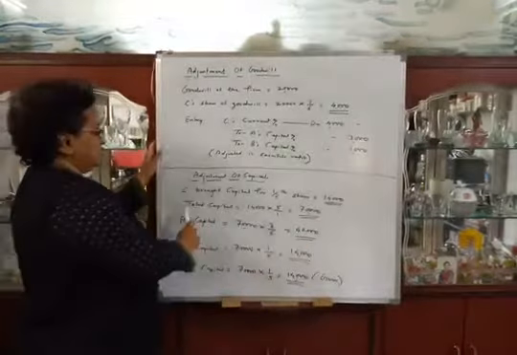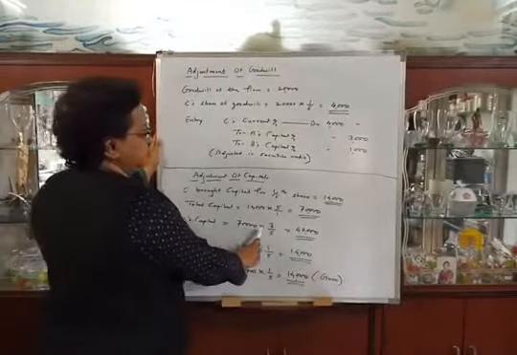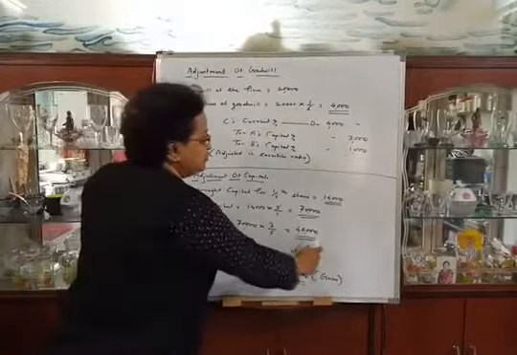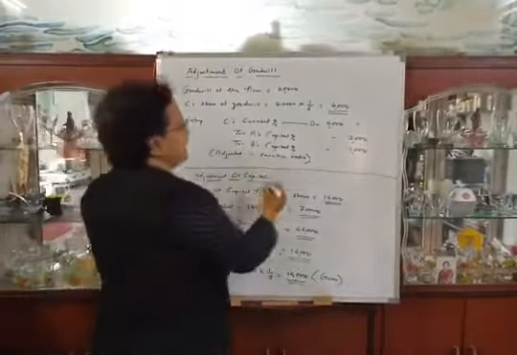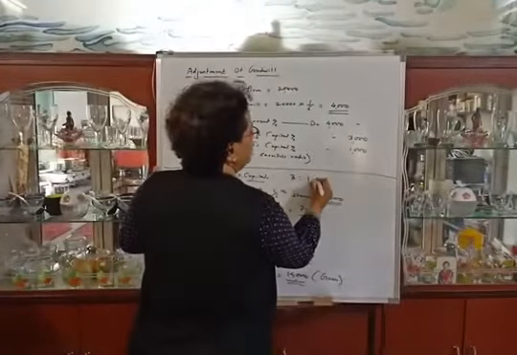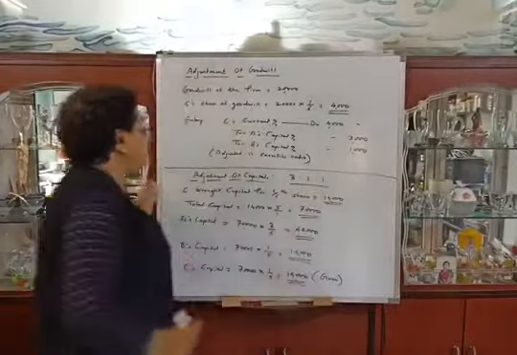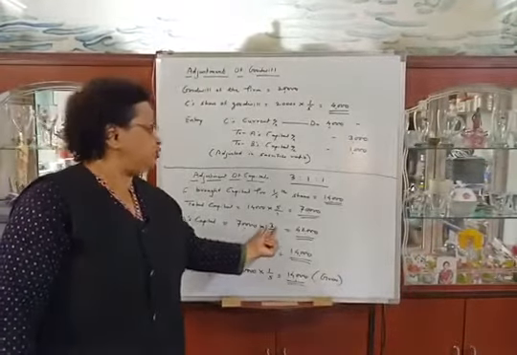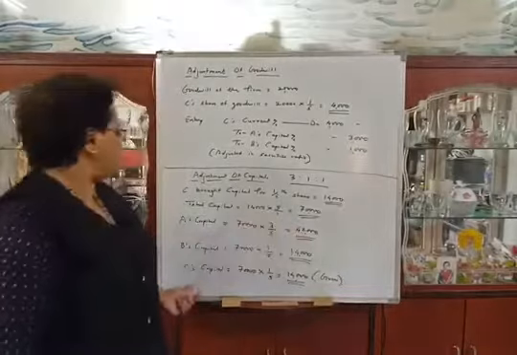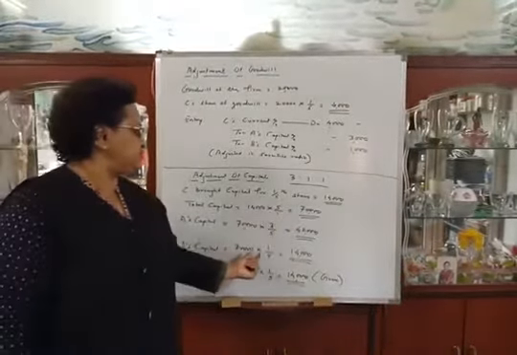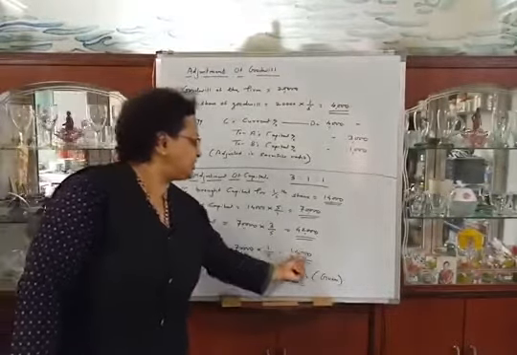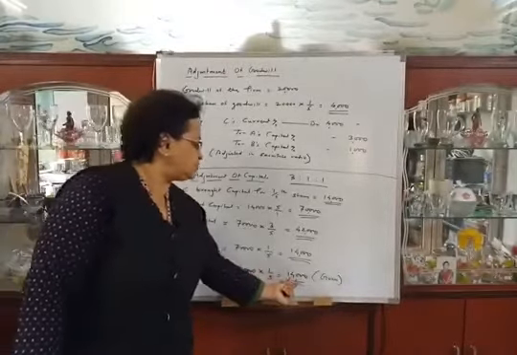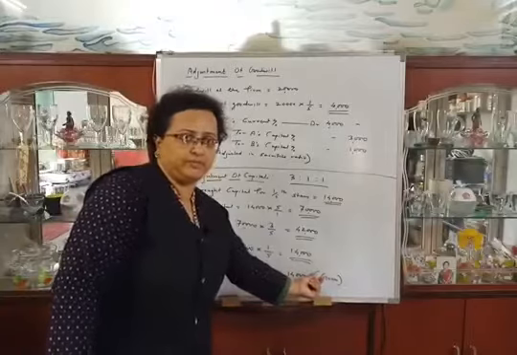We know that their profit sharing ratio is 3:1:1. So A's capital is equal to 70,000 into 3/5, that is 42,000. B's capital will be 70,000 into 1/5, that is 14,000, and C's capital 70,000 into 1/5, 14,000.